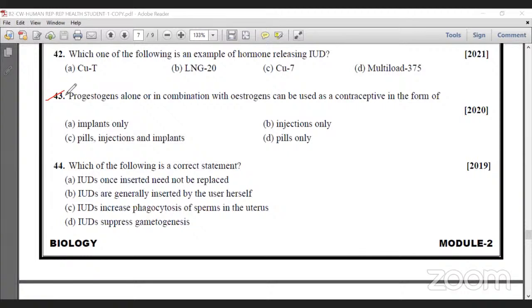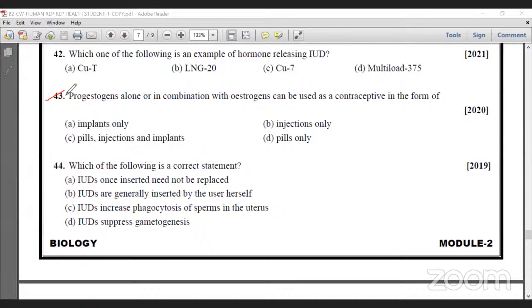43. Progestogens alone or in combination with estrogen can be used as a contraceptive. So these hormones are used as contraceptives.